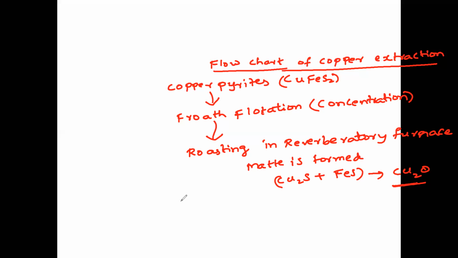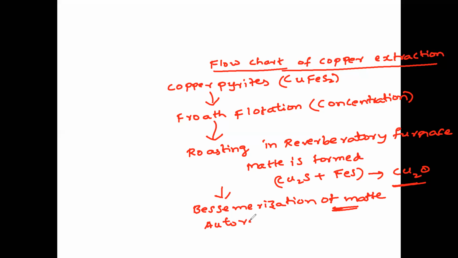Third step is bessemerization of matte. In the bessemerization of matte, auto reduction takes place.